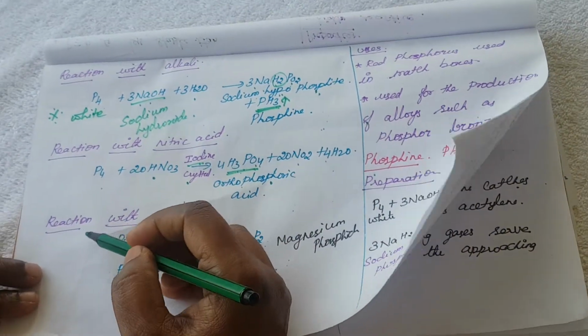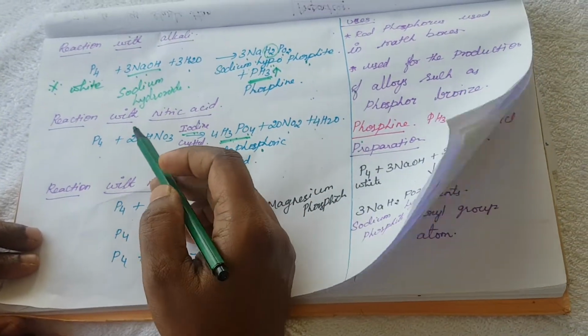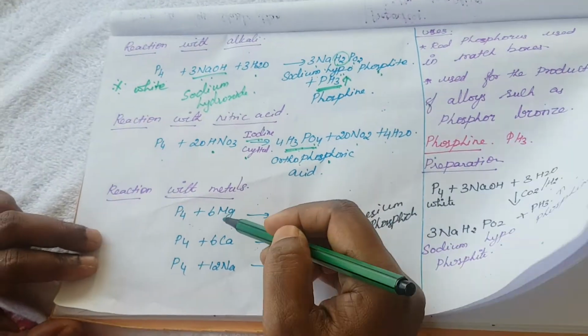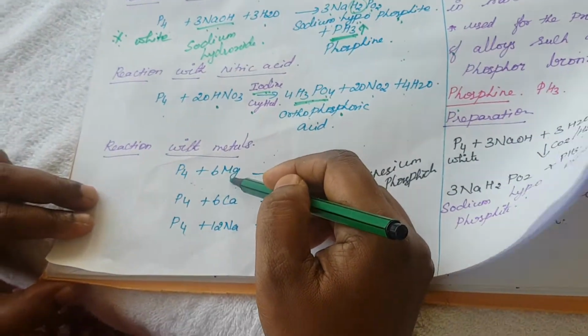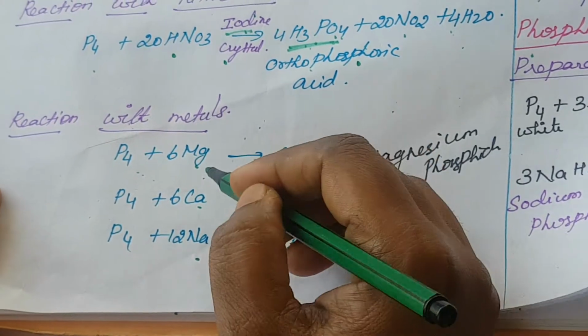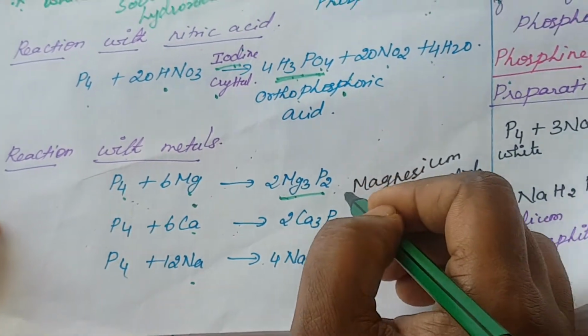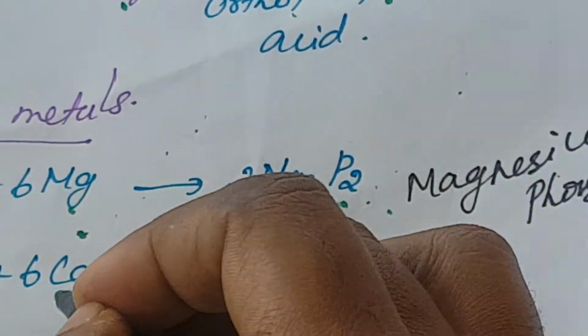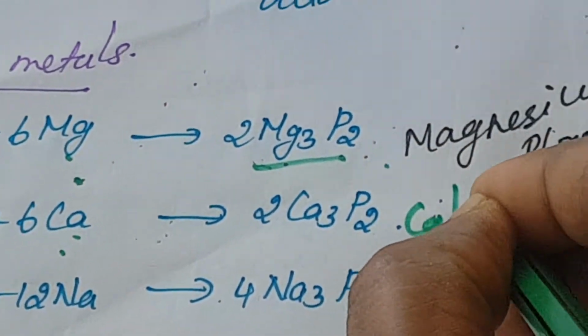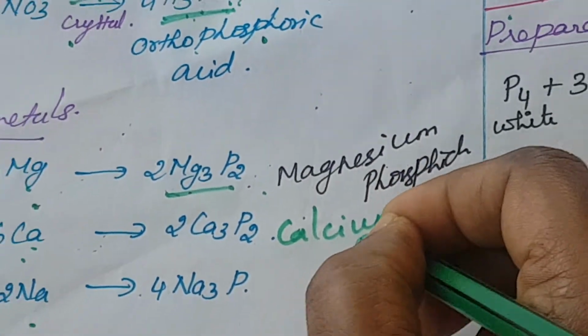Another one, reaction with metals. Here phosphorus reacts with different types of metals: magnesium, calcium and sodium. What is the compound? When it reacts with magnesium metal, it forms magnesium phosphide. Then with calcium, it is calcium phosphide.